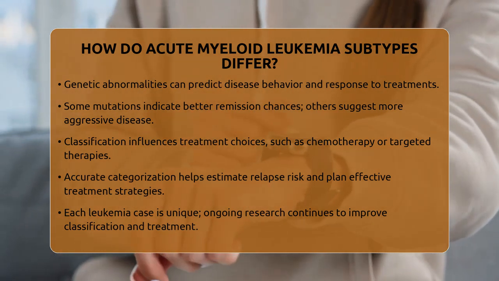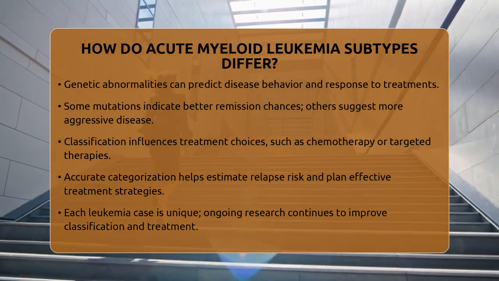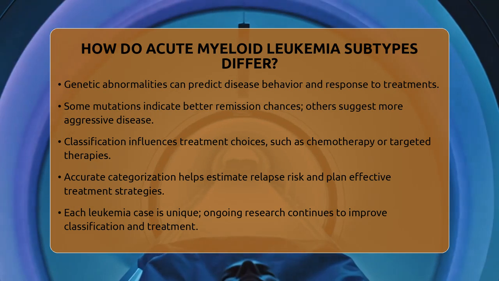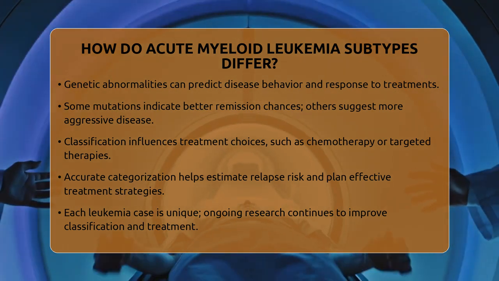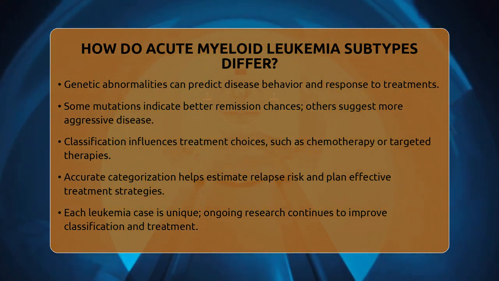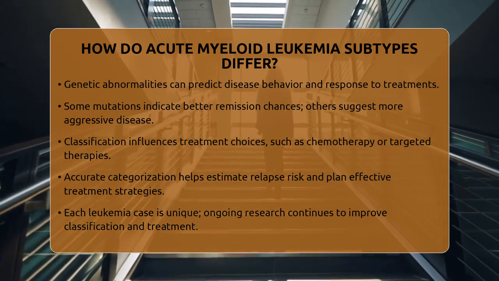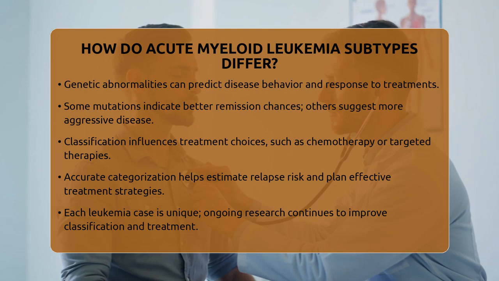Understanding these differences is crucial because it guides treatment decisions. Some subtypes respond well to standard chemotherapy, while others, like acute promyelocytic leukemia, benefit from targeted therapies that specifically address their genetic makeup. Accurate classification helps doctors estimate the risk of relapse and plan the most effective treatment strategies.